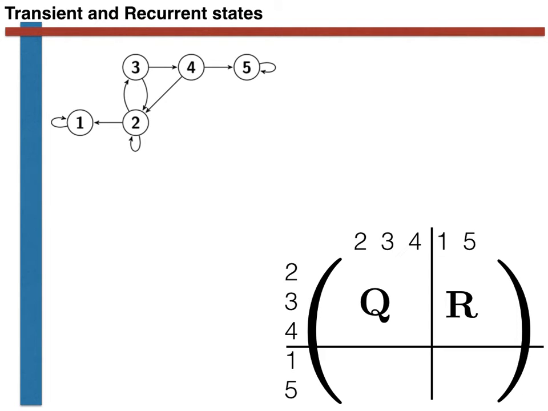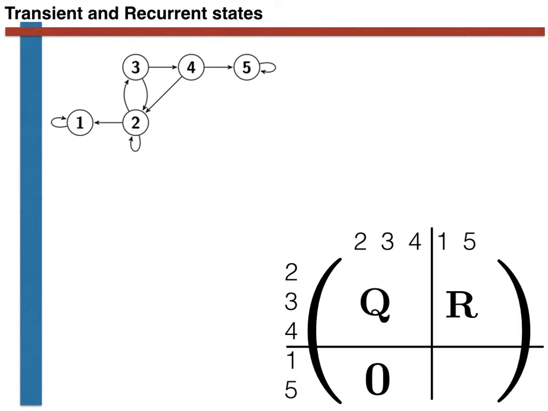In the bottom left part of the matrix, you have all the probabilities of transition from recurrent states to transient states. In this example, these would be the probabilities for transitions between states 1 and 5 and states 2, 3 and 4. These probabilities are all 0, because otherwise the transient states, states 2, 3 and 4 in this example, would not be transient, as there would be a finite probability of returning from states 1 and 5 to states 2, 3 and 4. The last part of the matrix, the bottom right corner, is again a square matrix.